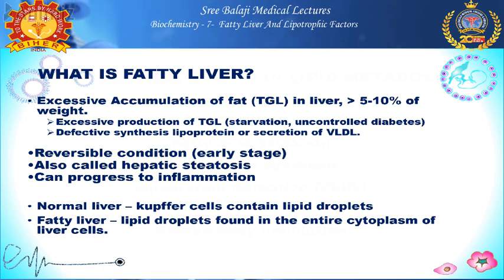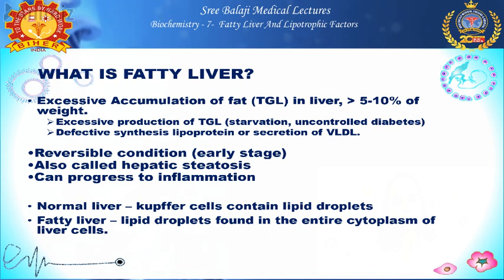What causes this fatty liver? One is excessive production of TAG. It happens during starvation and uncontrolled diabetes mellitus. Another is defective synthesis of lipoprotein or increased secretion of VLDL. What is the role of VLDL? VLDL helps in circulating the endogenously produced triacylglycerol from the liver to peripheral tissues.